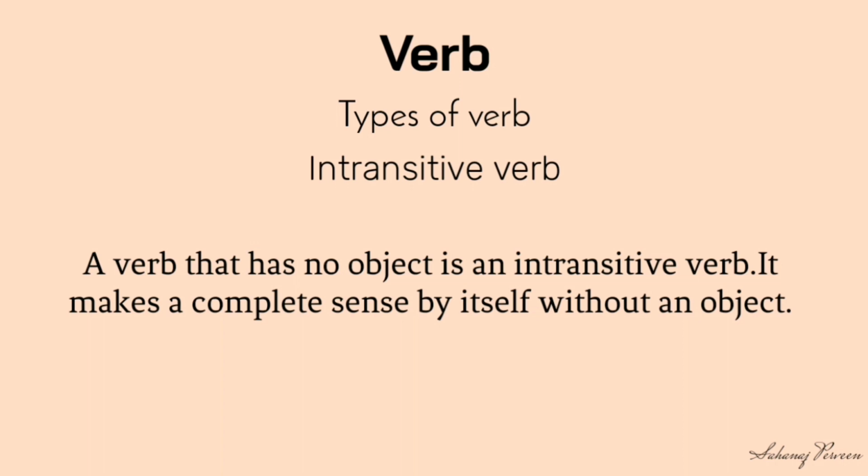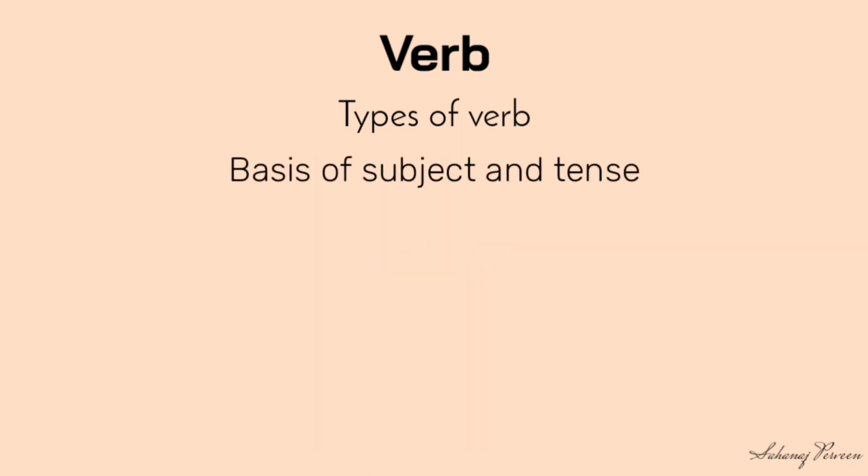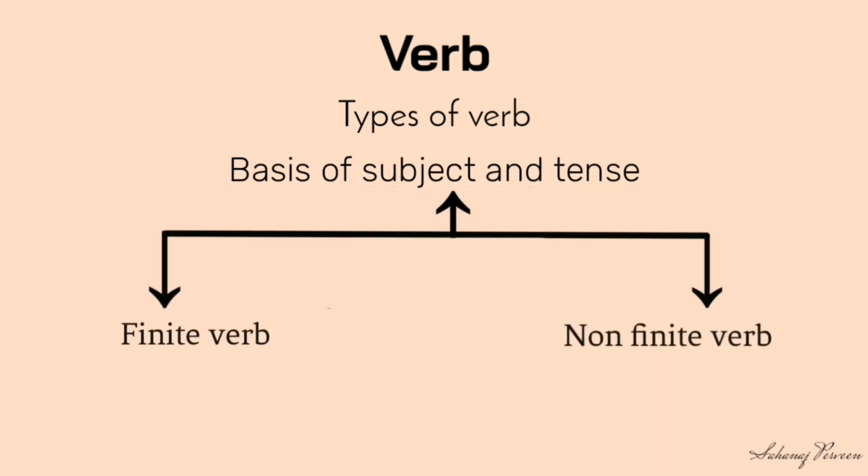It makes complete sense by itself without an object. Look at the examples. The girl sings. Birds fly. On the basis of subject and tense, verbs are two types: finite verb and non-finite verb.